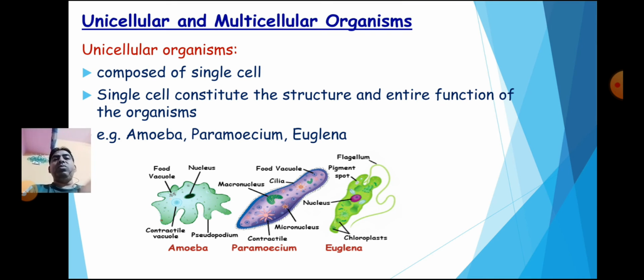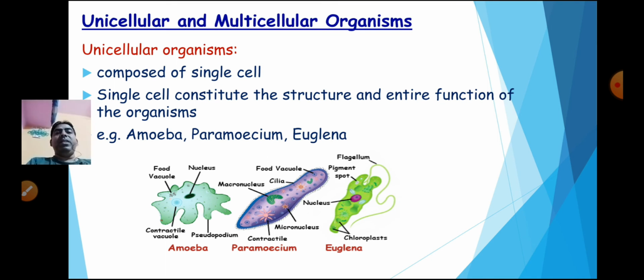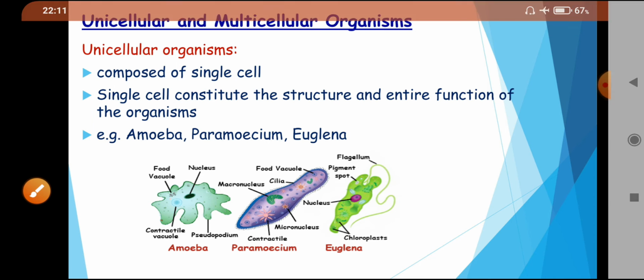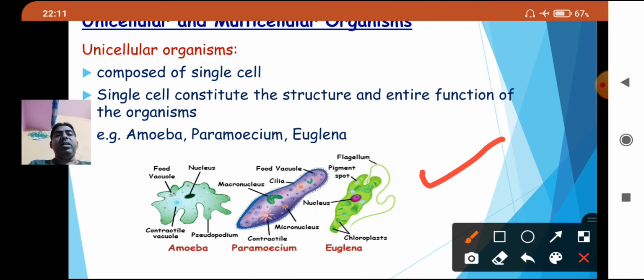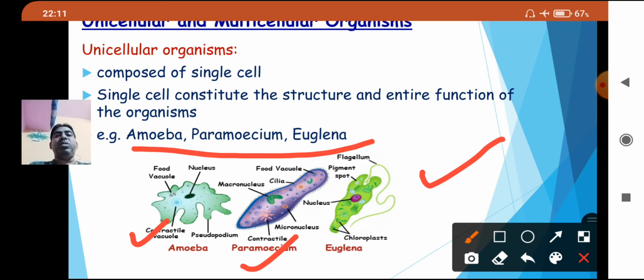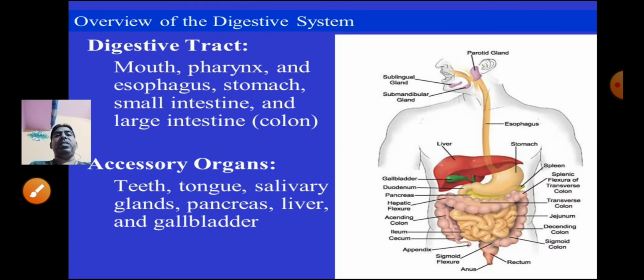Now we are coming to the multicellular organism. Here I have shown the slide to see the structure of euglena, paramecium, amoeba, how they look. They are a single cell. They are the examples of unicellular organisms, single cell.